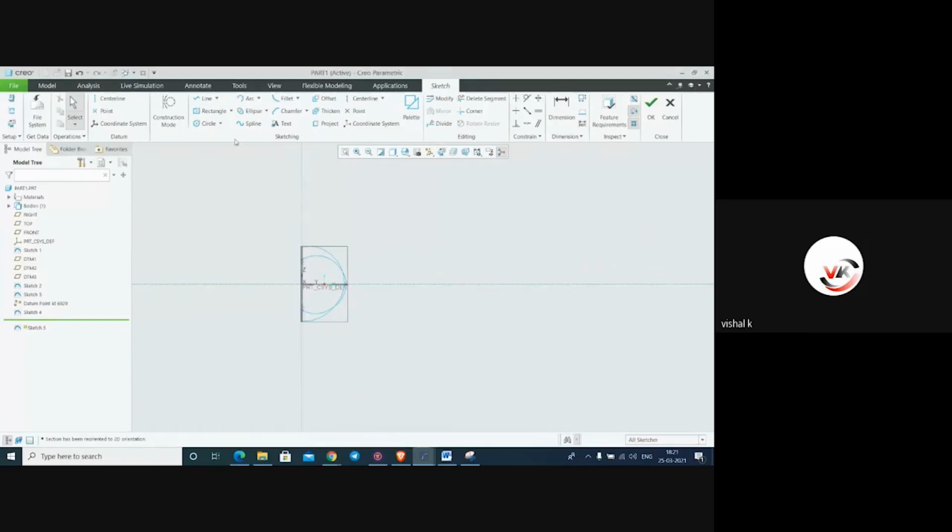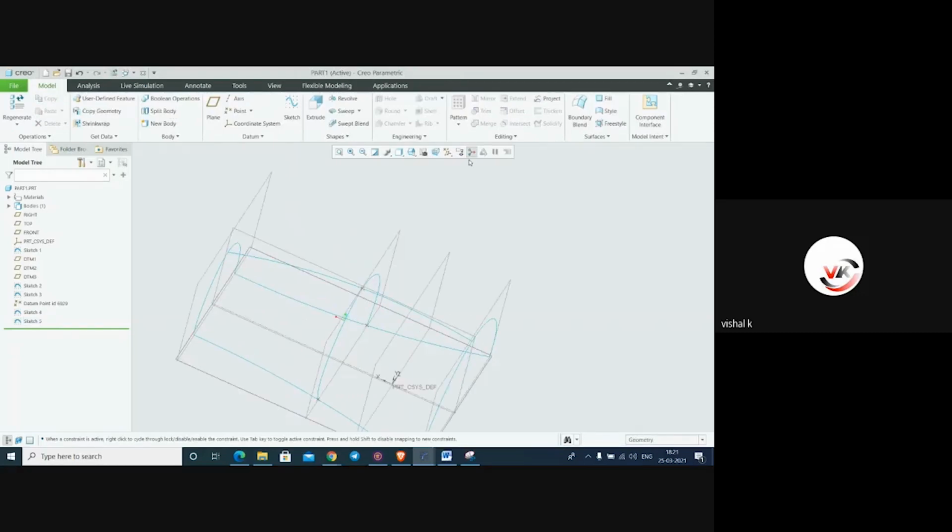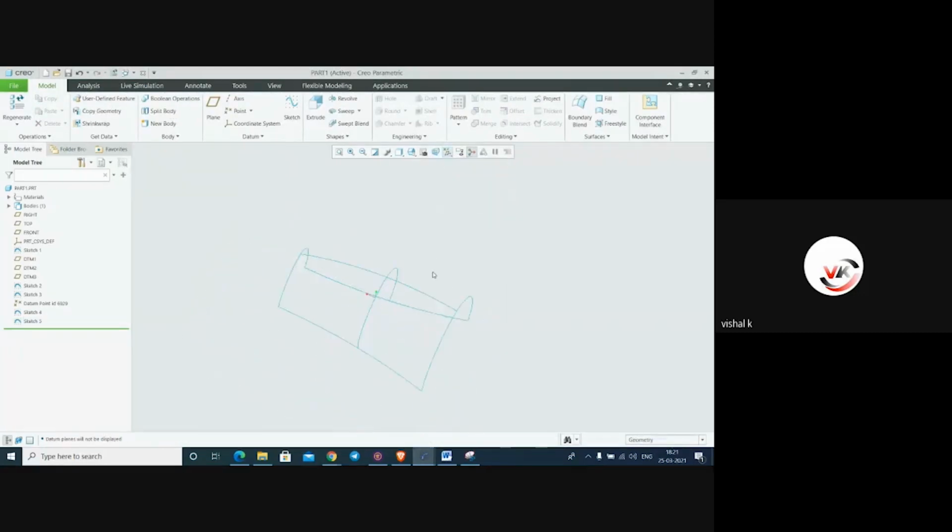Normal to the sketch, spline, first, second, and here it is third point. Again, we have to change little bit in this. See, same kind of profile. You see here, same kind of profile I have made it here.